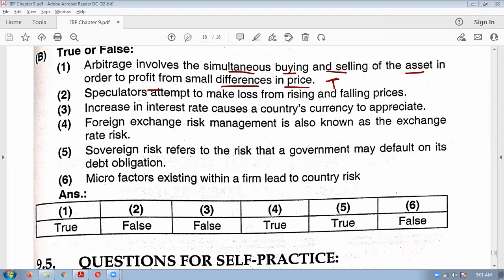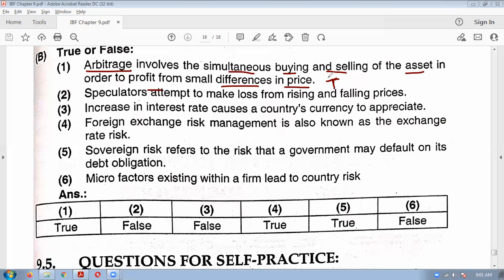Now how will an MCQ be formed from this? This is a true statement. So now an MCQ can come. They will not give arbitrage. They will say dash involves simultaneous buying, selling. They will give you four options: arbitrage, speculation, like that, A, B, C, D. So you can select the correct answer, arbitrage.